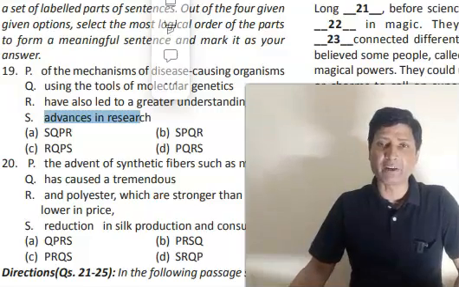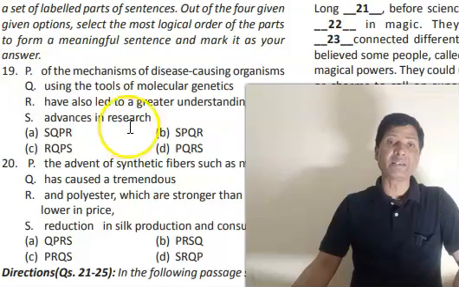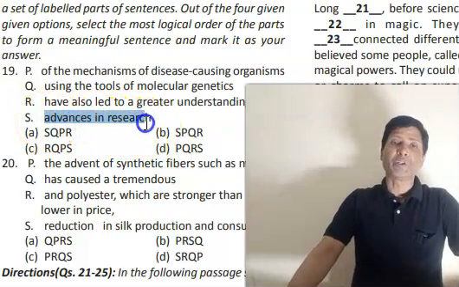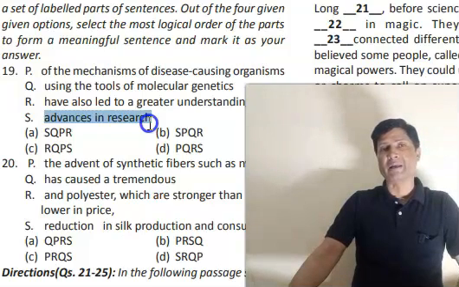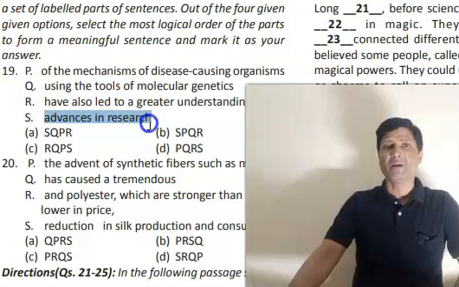This is the starter part. S is the starter: advances in research. So this is your subject. This is the starter, and it is talking about what advances come in research. So it is working as a subject.